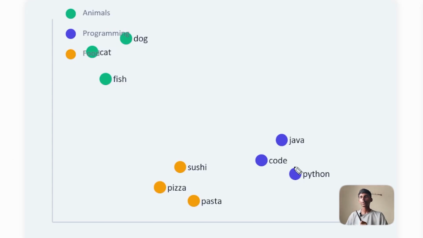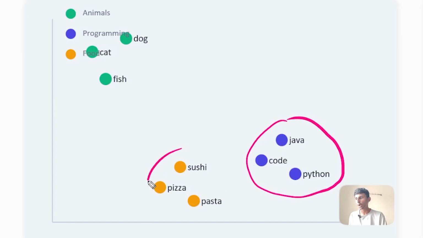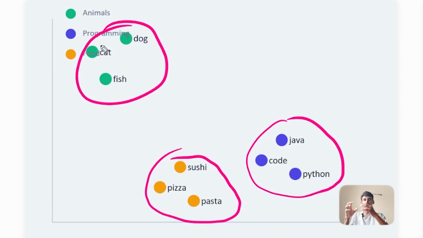So let me show you a visual of how embedding actually works. All of this happens by a machine learning algorithm. We don't give any manual inputs about how it needs to arrange itself, so everything happens automatically by an algorithm. Over here you can see that we have three categories which are split by machine learning algorithms: a programming category, a food category, and an animals category. These are all grouped separately by a machine learning algorithm, which uses the embedding vectors, the dimensions that we have discussed before.